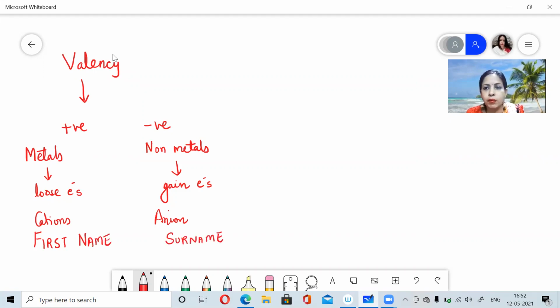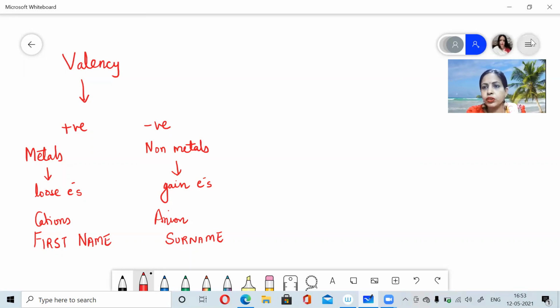So when the name of a compound is given, whichever word is written first, that is the first name. First name means it is a cation. Cation means that it has been formed when a metal has lost an electron, so it designates the positive valency. Similarly, the second word in the chemical name of the compound will always be your surname. Surname means it will be an anion, and that anion has been formed when an atom gains an electron, acquiring a negative valency. So this is something, children, about valency. I hope you will not forget the first name and the surname, so you will never forget cation and anion also.